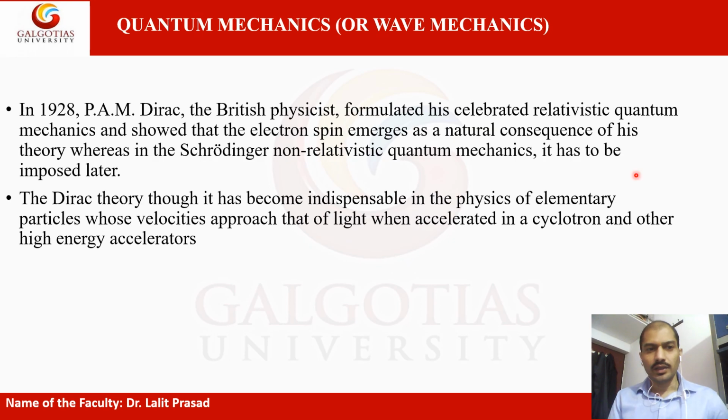So here if you see, in 1928 P. M. Dirac, the British physicist, formulated his celebrated relativistic quantum mechanics and showed that the electron spin emerges as a natural consequence of his theory, whereas in Schrödinger's non-relativistic quantum mechanics it has to be imposed later. So the quantum mechanics of a particle in a box in three-dimensional space can be observed by the Schrödinger wave equation.